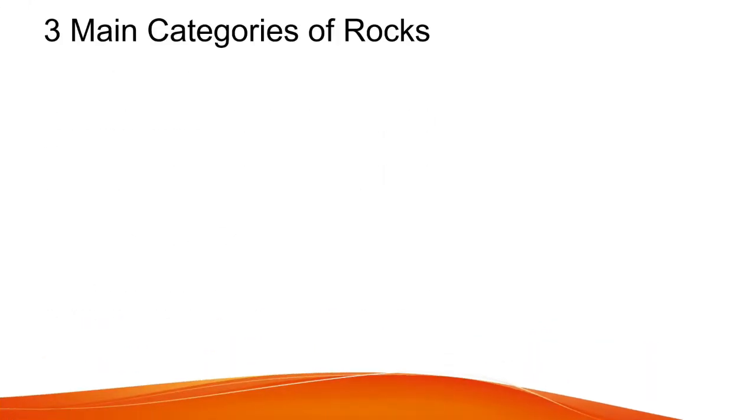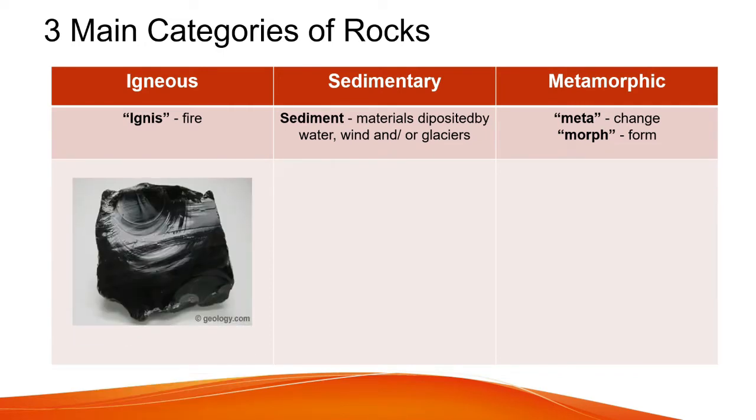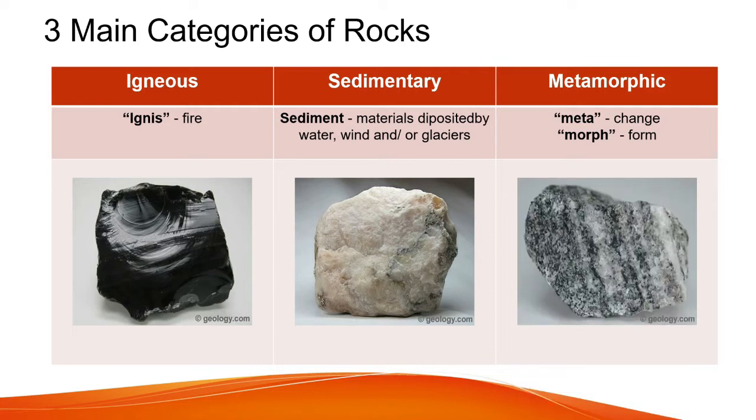Three main categories of rock: the igneous, sedimentary, and metamorphic. Igneous came from word ignis means fire, and this is the example of igneous rock. Sedimentary, sediment, materials deposited by water, wind, or glaciers. This is an example of a sedimentary rock. Metamorphic came from the word meta means change and morph means form. This is an example of metamorphic rock.